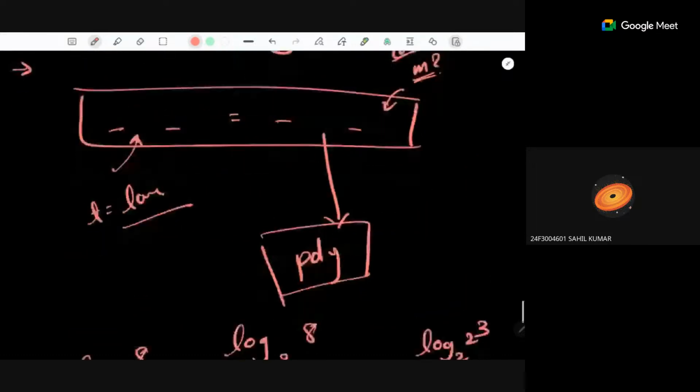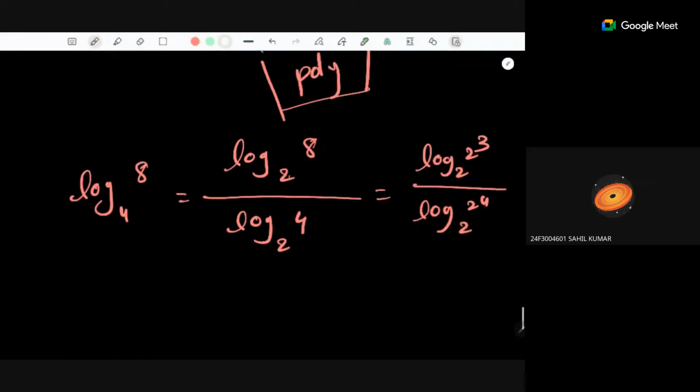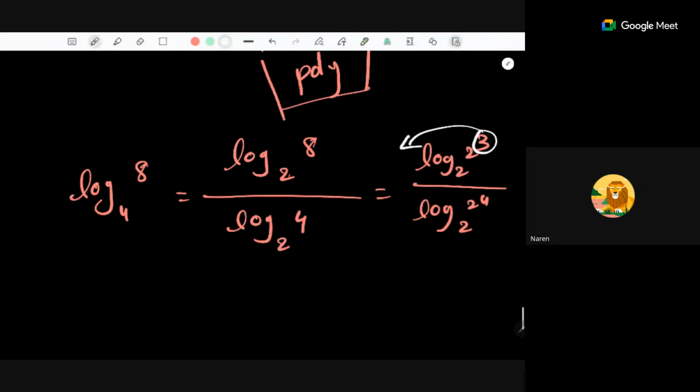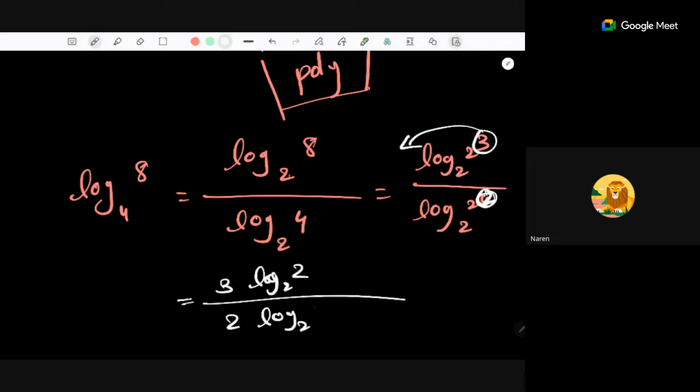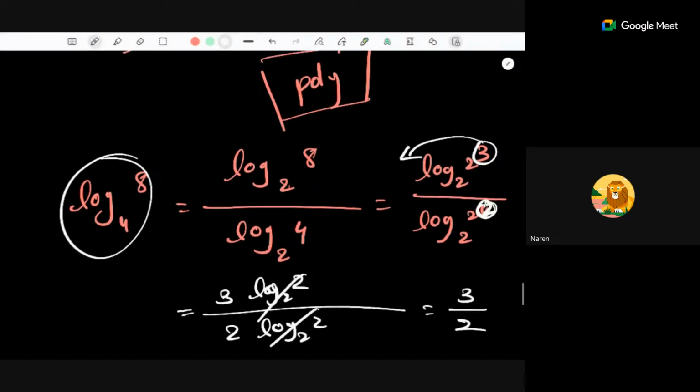One more property we have in terms of log is the power property, that the power will come out in front. So this is the same as 3 log base 2 of 2, and this is 2 log base 2 of 2. So you can cancel it out, and the answer will be 3 by 2. So you can use this to solve such types of problems. This could be an example.